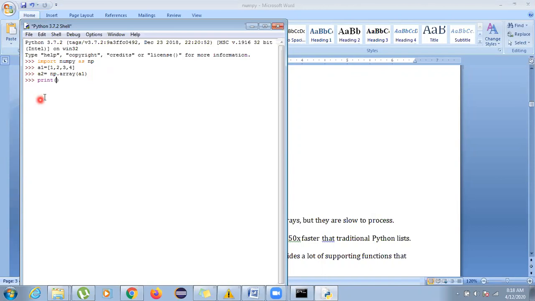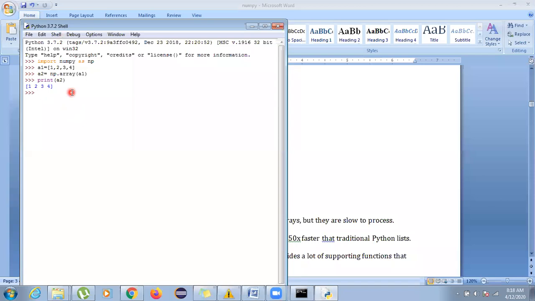So now whenever you print, it should be in a small parenthesis. And as I write A2, after pressing enter, you can see my array has been converted. How can you differentiate now between an array and a list? Both look the same, but how can you actually differentiate it? You can see that in the list it was comma separated, and when you make it an array, it is 1, 2, 3, 4. So this is how we are going to convert it into the array.